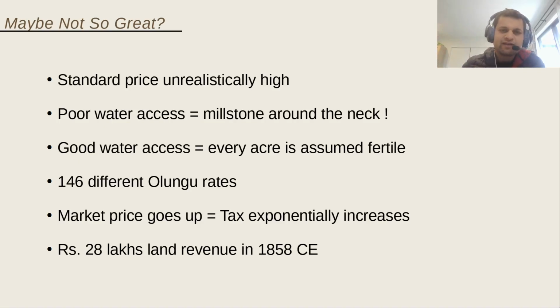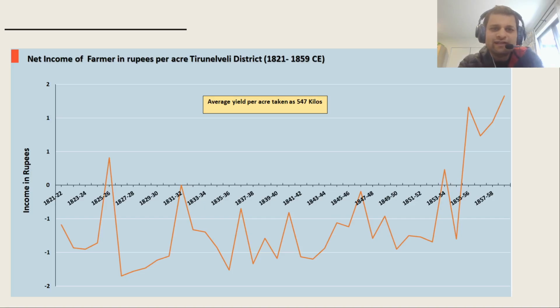So let's have a look at some of the graphs and charts. So this is kind of a continuation. So net income of farmer in rupees per acre. Again, average yield is 547 kilos throughout the British occupation till the 1930s. And income in rupees, you can see for most part, it's completely negative. It's still in the negative. And it's a massive period.